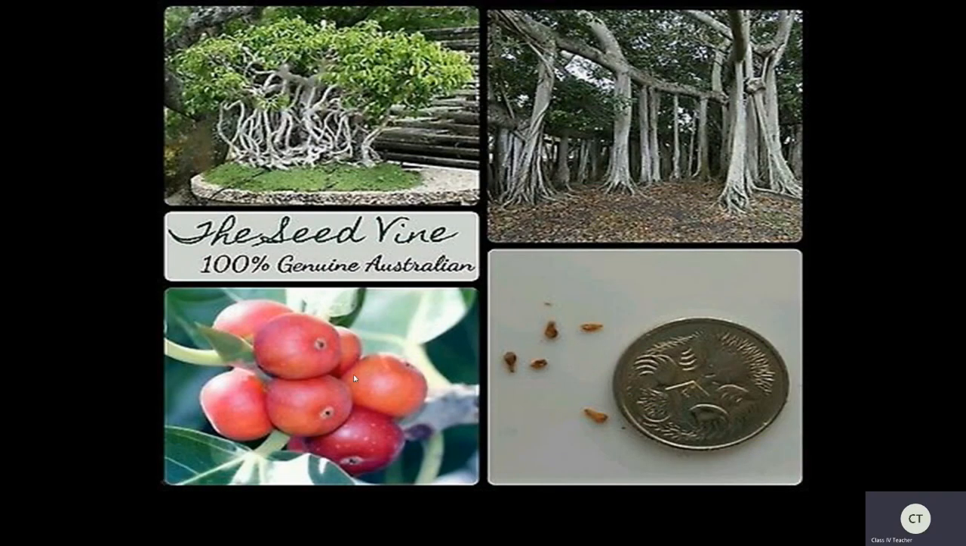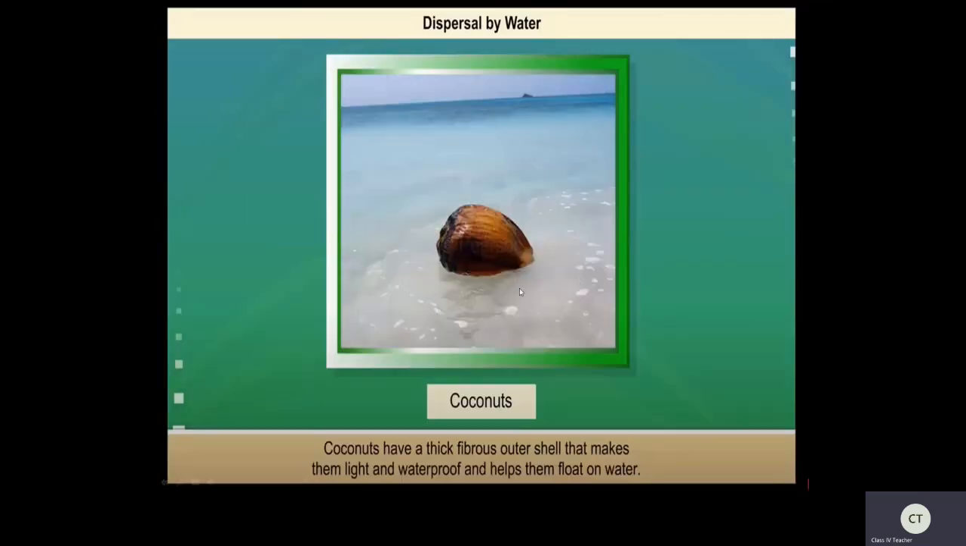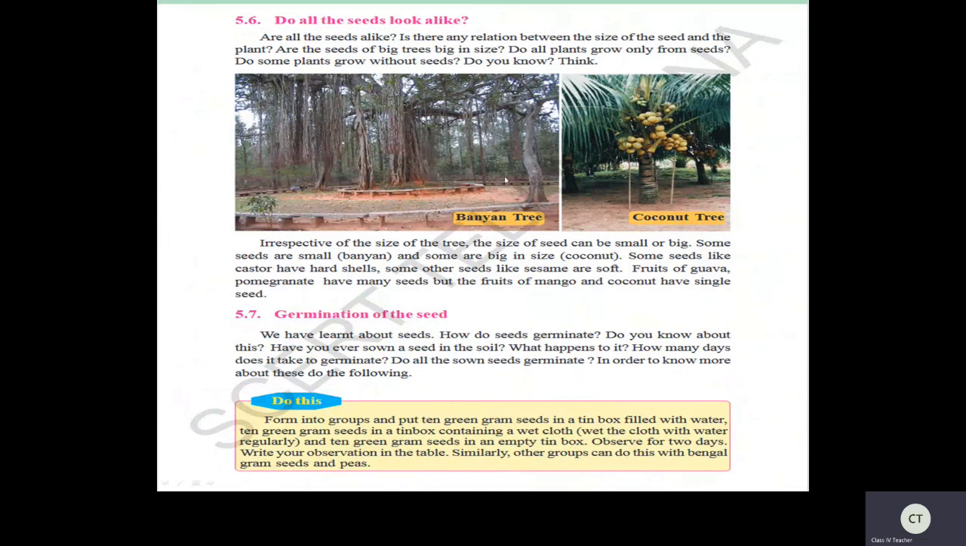these are the seeds of banyan. But see how big the tree is? Right. Now this is the seed of coconut. But you can see the plant, right? So both are different in size.